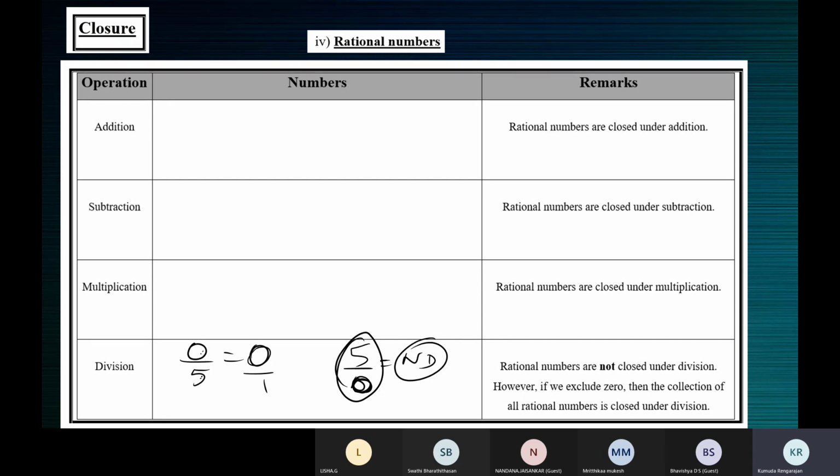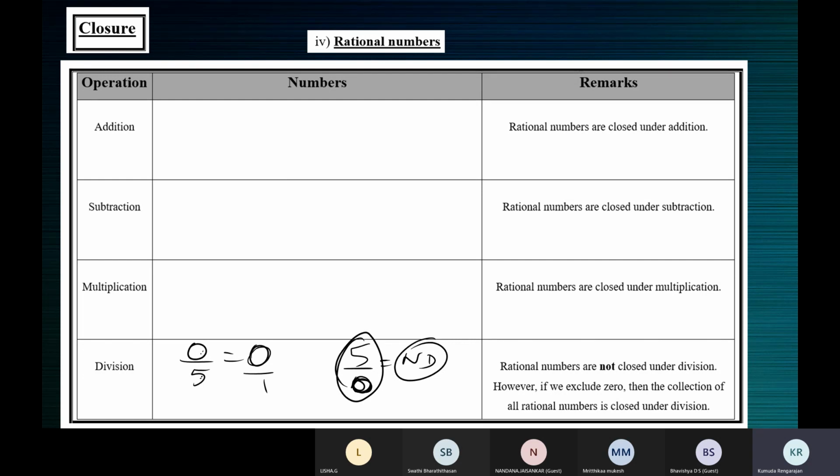However, if we exclude 0, then the collection of all rational numbers is closed under division. So remember that rational numbers are closed everywhere: addition, subtraction, multiplication and division. When you add two rationals, you will get rationals. When you subtract, you get a rational number. When you multiply, divide, everywhere the answer will be rational. But because of the 0, rational numbers are not closed under division. Because division by 0 is not defined. You don't get a rational number as the answer. It's not defined.